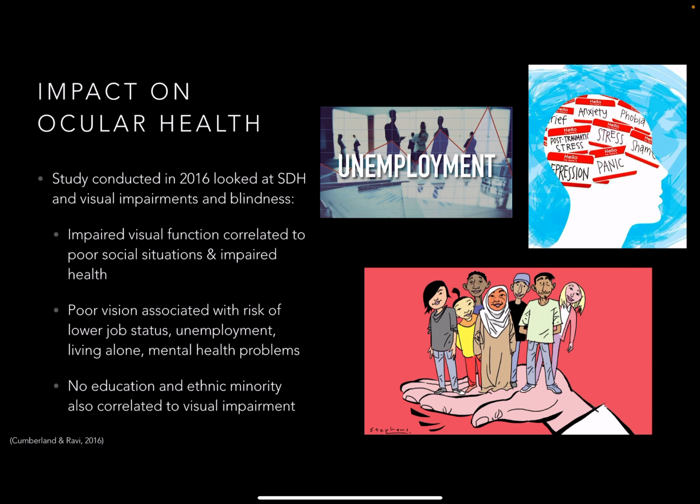Another study from 2016 examined a more specific connection of social determinants of health and ocular health. They specifically studied visual impairments and blindness. Through the study, several key points were made. First, there was a direct correlation between impaired visual function and adverse social outcomes in addition to mental and physical health. Second, those who were unemployed, had a lower job status, lived alone, or had mental health problems were more at risk to have poor vision. Third, having no education and being classified as an ethnic minority also meant that these individuals were at a greater risk of being visually impaired.